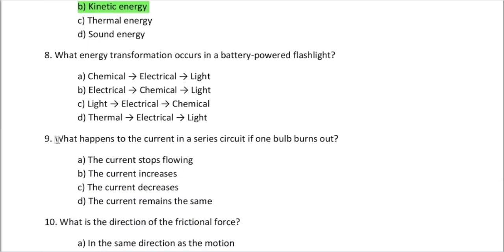Next question: what energy transformation occurs in a battery powered flashlight? The source starts here, battery power, and ends with flashlight. So this must end with light energy, not chemical energy. So we can reject the answer C. You know that a battery cell has the chemical energy. So you can reject just B and D answers, right? Answer is A. You can see chemical energy is turned into the electrical energy. Electrons will be moved, right? Then there is a flashlight, the light will light up.